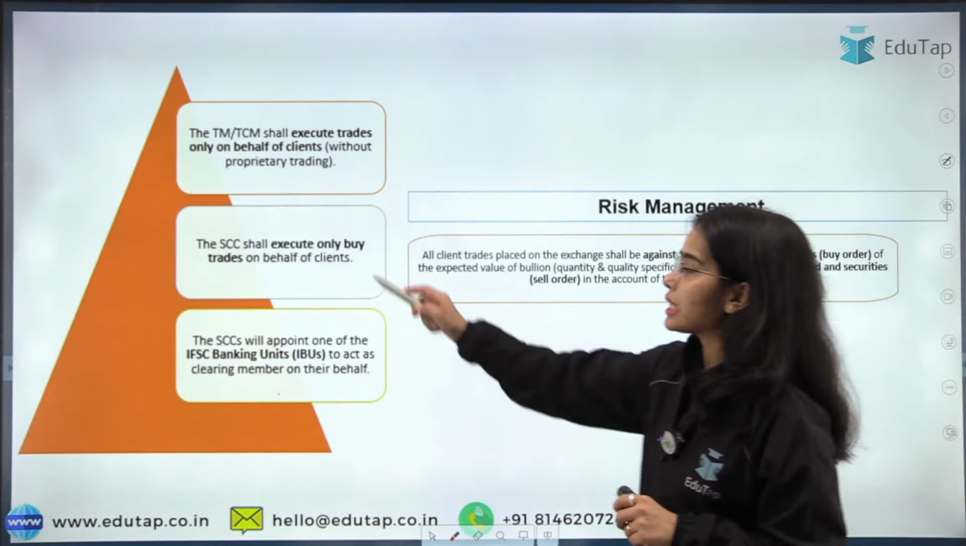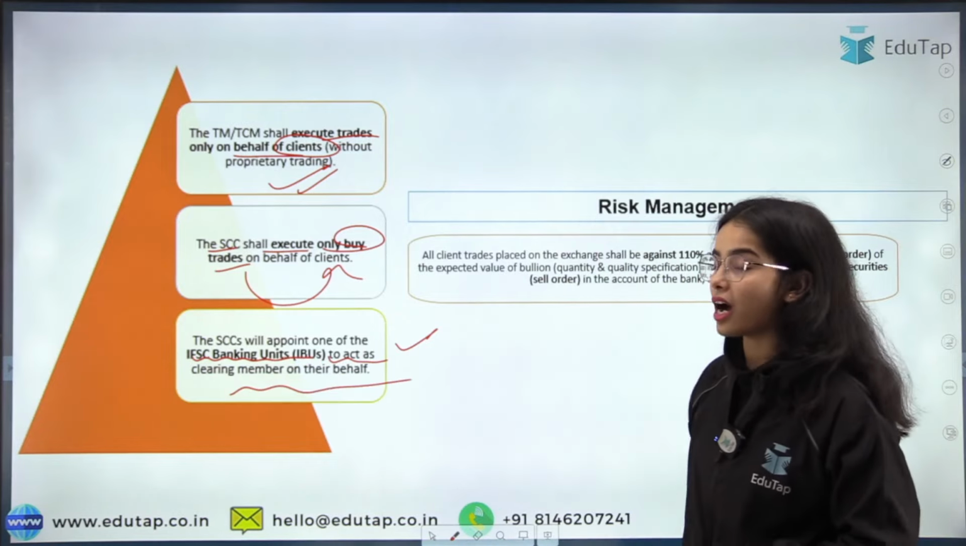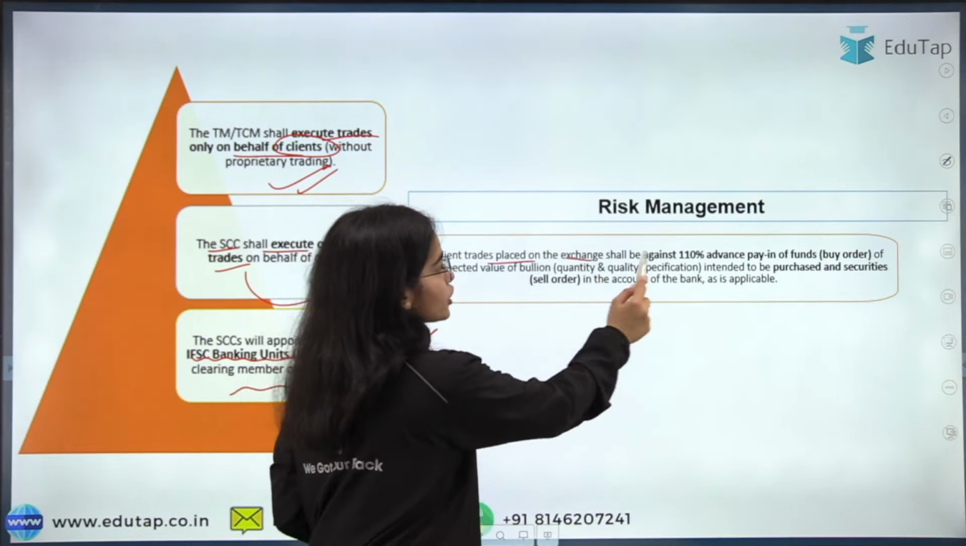self-clearing also. The SEC shall execute only buy trades on behalf of their clients, and SECs will appoint one of the IFSC banking unit to act as clearing member on their behalf, and all the client trades placed on the exchange shall be against 110% of the advance pay-in. So all of this we have discussed. Now coming to the next question, try to answer this question.